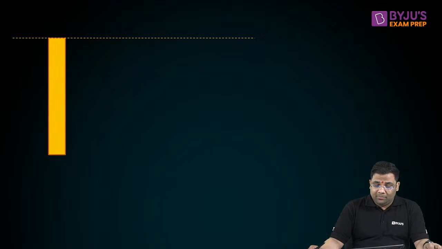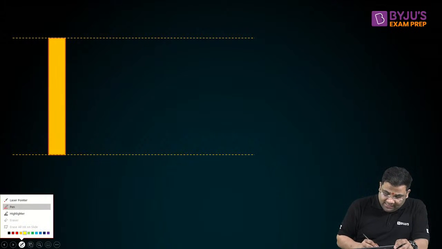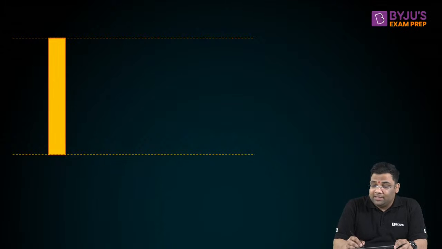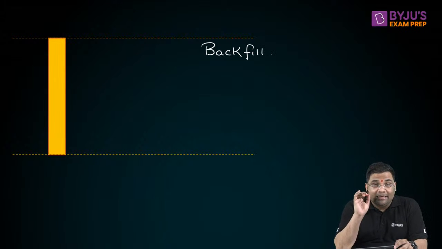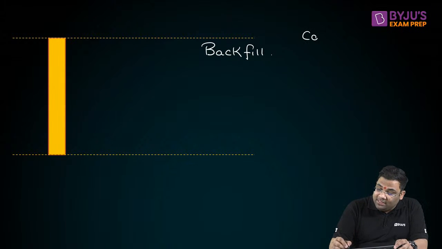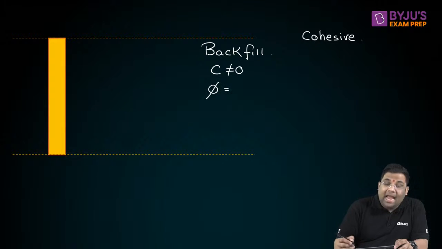Suppose this is a retaining wall. The soil behind the retaining wall is known as the backfill. When I am saying it is cohesive, that means C is non-zero, so the cohesion is non-zero, and we have the angle of internal friction also non-zero.